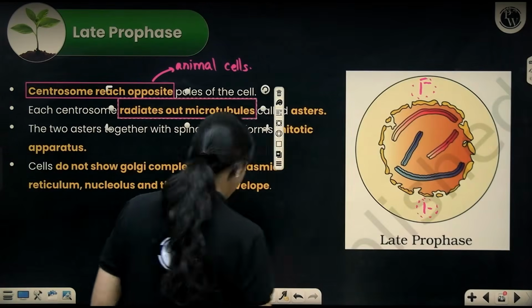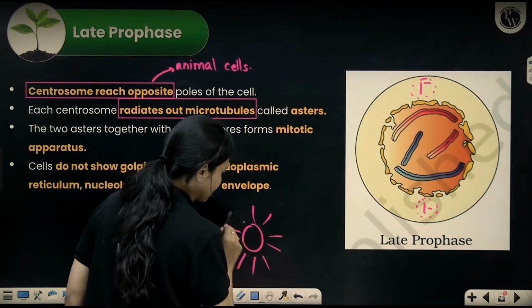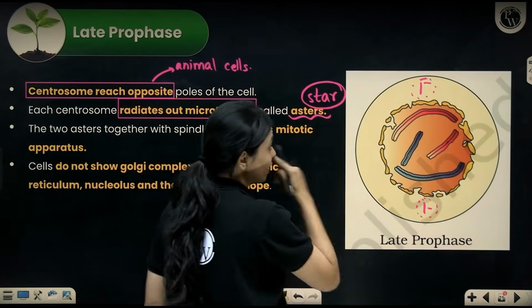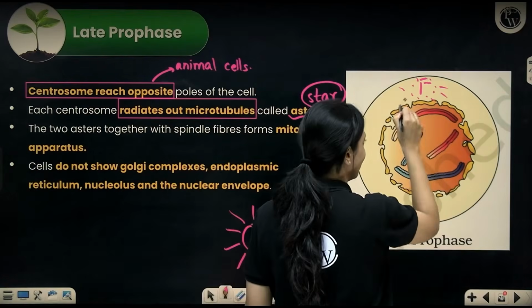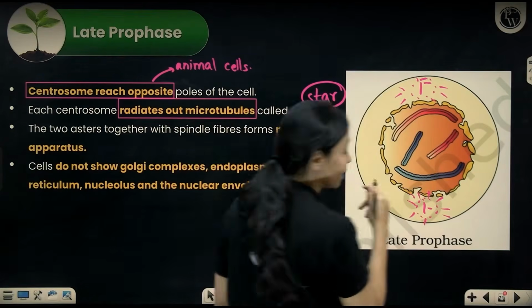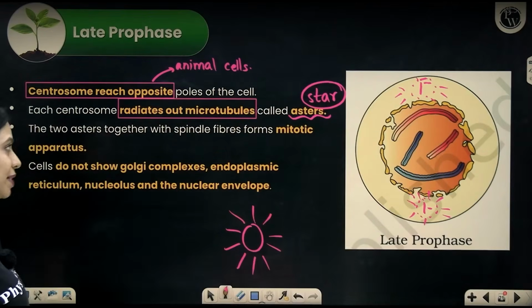When it starts radiating microtubules like that, it will appear like a star. Aster is another name for star. So now that microtubules are being radiated, it appears like a star, due to which we call it asters. Again, this is only in animal cells.